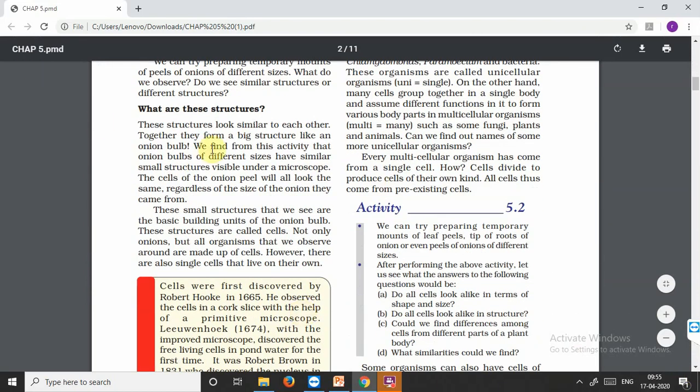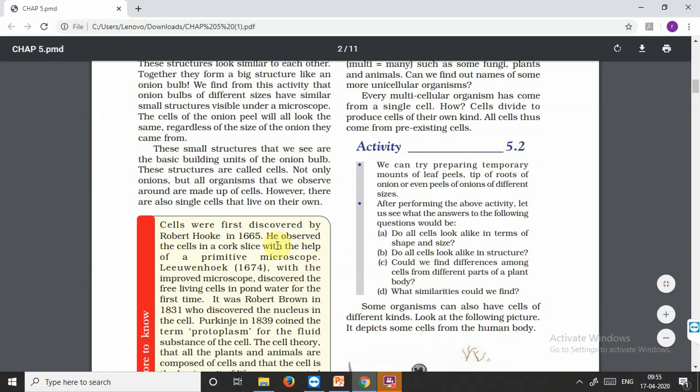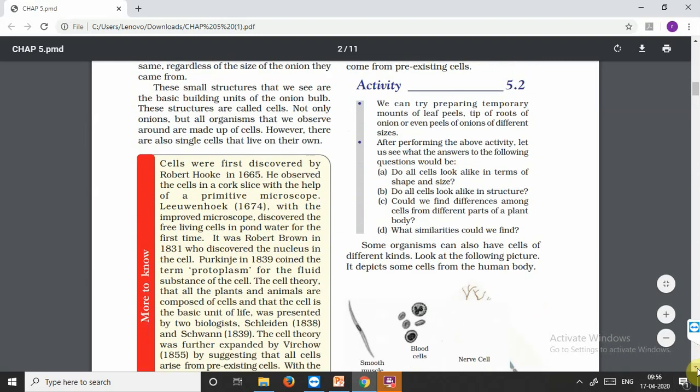Now, what are these structures? These structures look similar to each other. Together, they form a very big structure like an onion bulb. We have studied that the cell was discovered by Robert Hooke. Now, further, who was Leeuwenhoek? Leeuwenhoek was a scientist but he came on later, after Hooke had already discovered the cells.